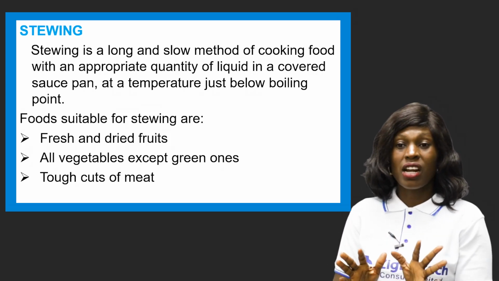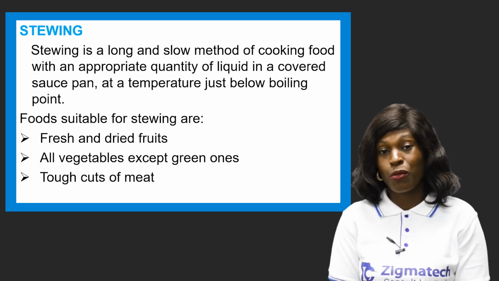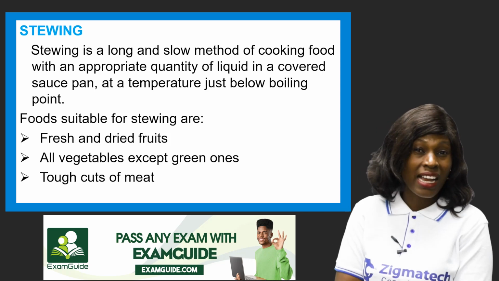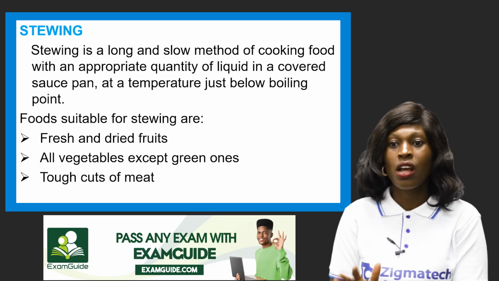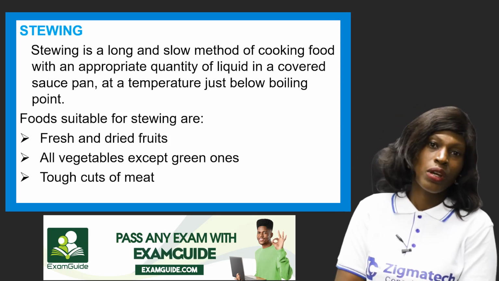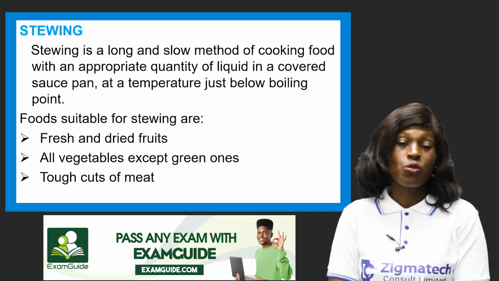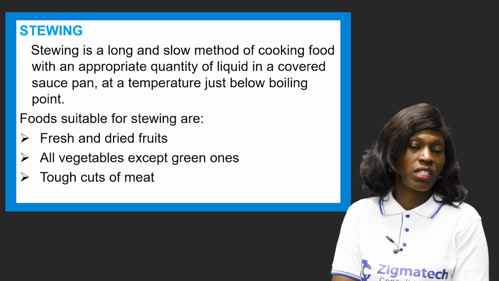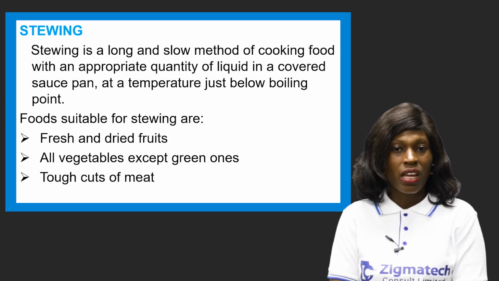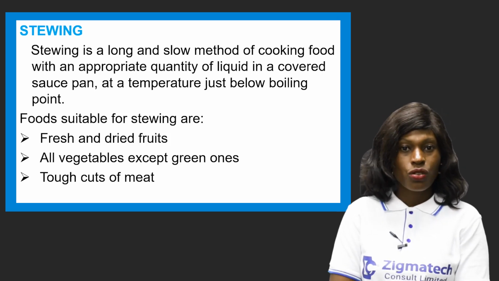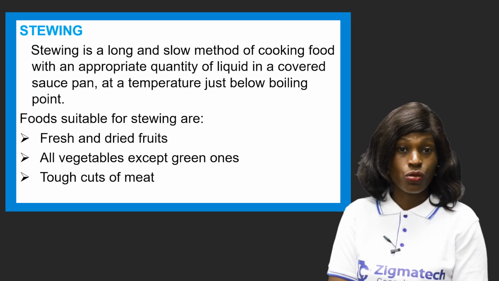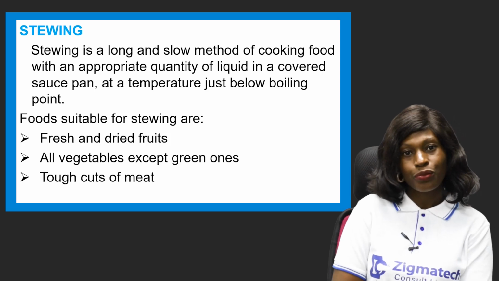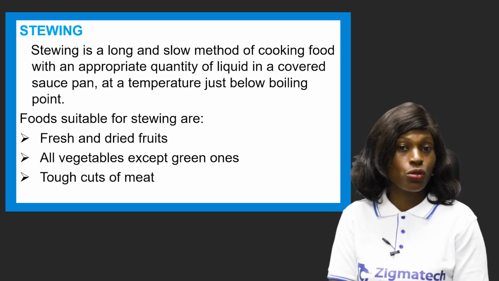Now, there are foods that are suitable for the stewing method. Not every type of food is okay for this method. You can do your fruits, fresh and dried fruits, using the stewing method. Also vegetables, except the green ones, can be used. Like maybe you're making sauce, you can use your stewing method to prepare it. And also tough cuts of meat.